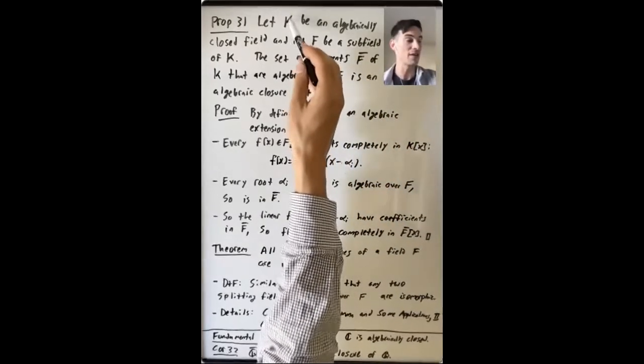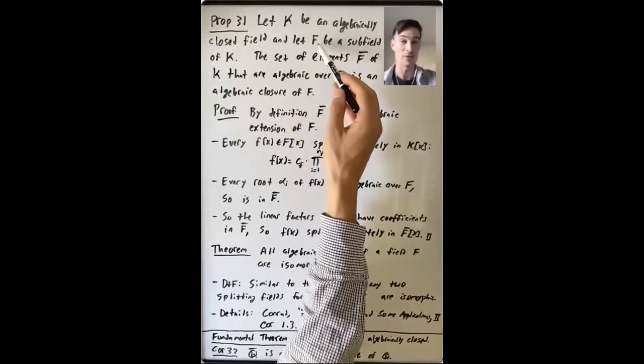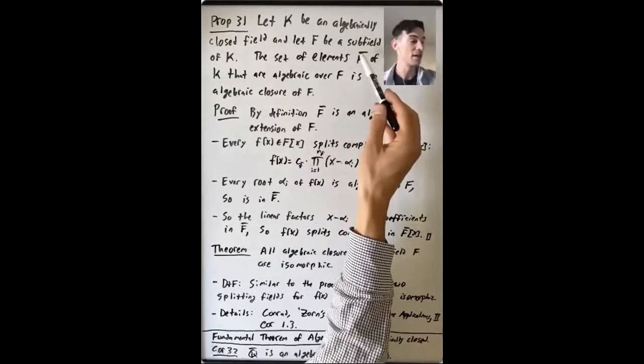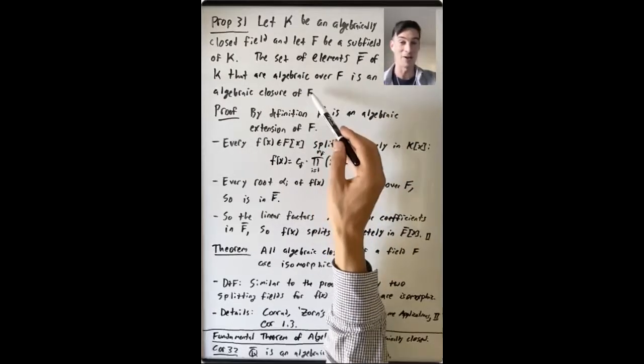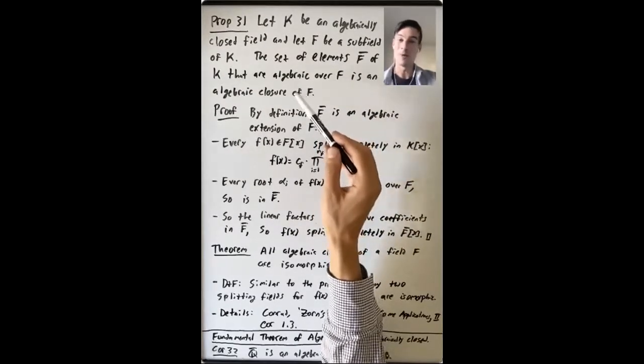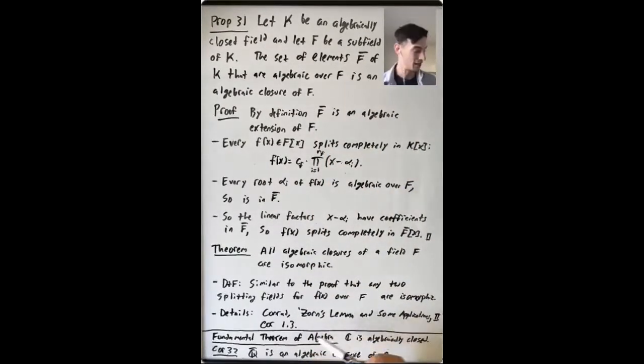If you take K equals the complex numbers C, F equals Q, then the set Q bar of all elements of C that are algebraic over Q is an algebraic closure of Q. But we already talked about that a few lectures ago. That is this field Q bar, the set of all elements in C that are algebraic over Q. And now we can see that this is an algebraic closure of Q. Now, we haven't completely proven this yet because this relies on the fact that C is algebraically closed, but we'll get there a little later.